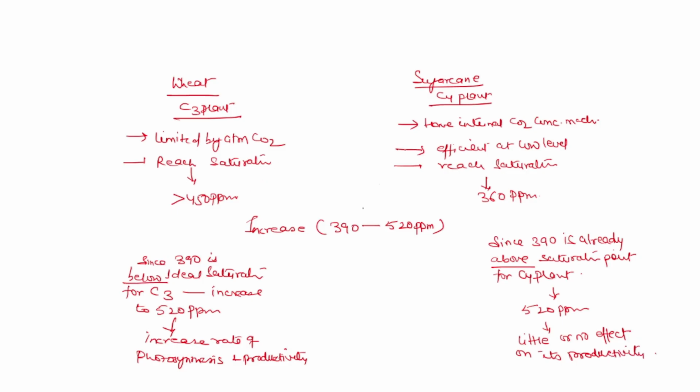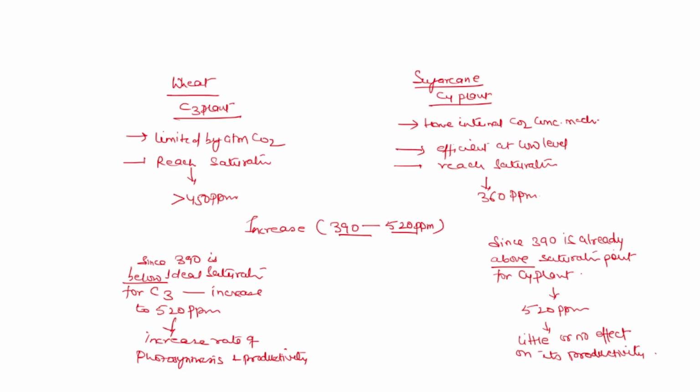Student, as the atmospheric CO2 rises from 390 to 520 ppm, wheat, a C3 plant, benefits significantly because it continues responding to higher CO2 levels, while sugarcane, a C4 plant, is already near saturation and therefore shows little change.